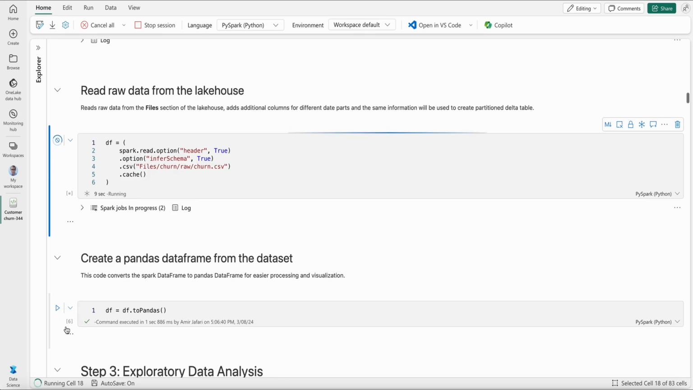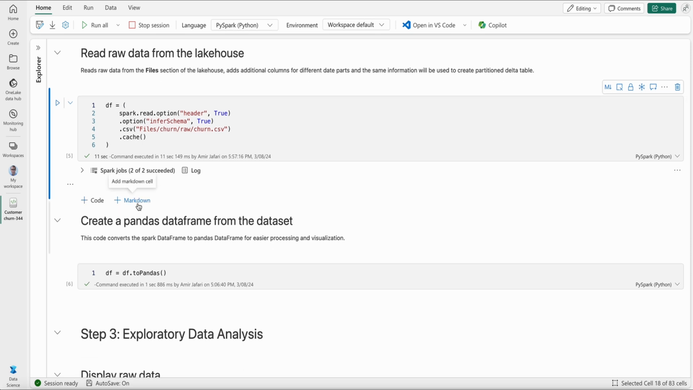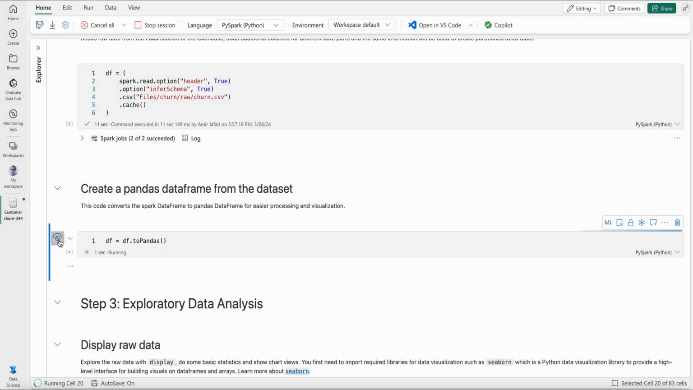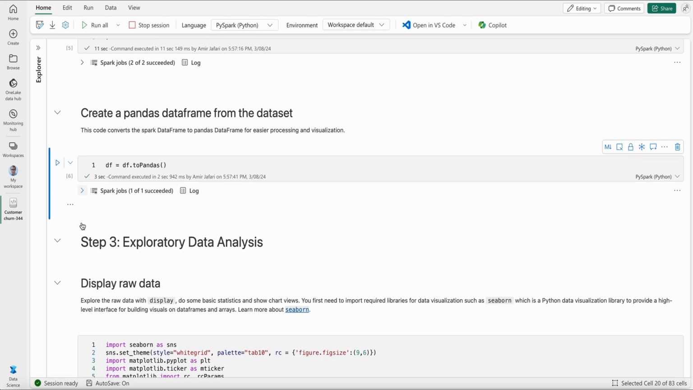But generally, sometimes it's easier for visualization and processing purposes to deal with a Pandas data frame. Again, that's not a limitation. You can always do any sort of processing or visualization on a Spark data frame, but it's sometimes easier. So while our initial data set is a Spark data frame, df, we want to convert it to a Pandas data frame. We do df.toPandas to convert our Spark data frame to a Pandas data frame. And as you can see, in 3 seconds, all done. Now we have our raw data in a Pandas format.